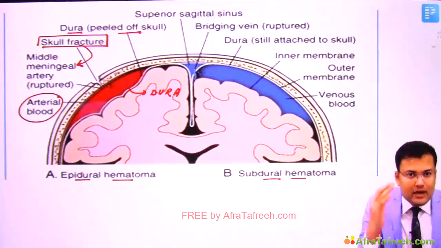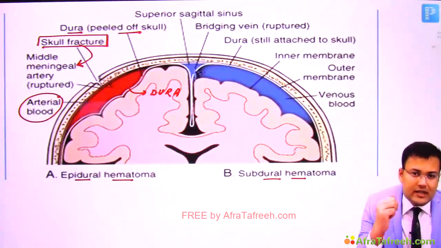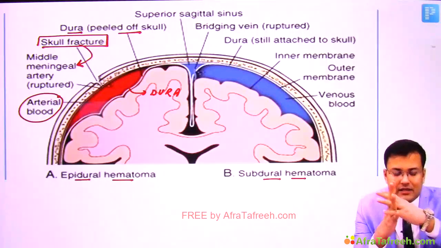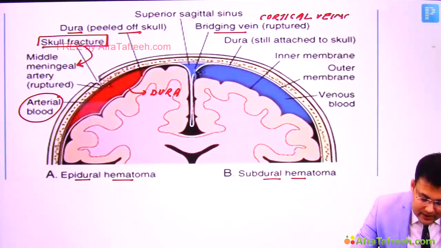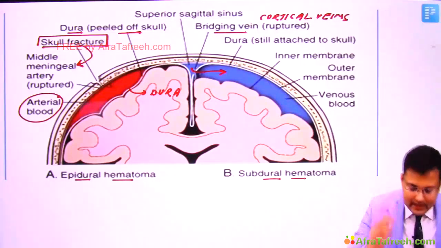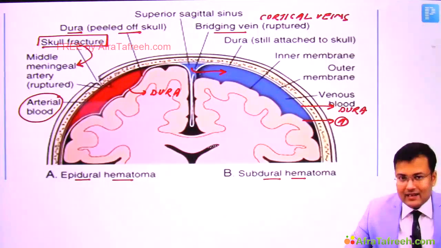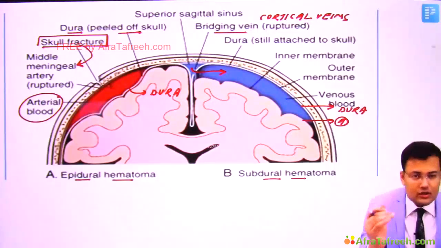Generally in subdural hematoma, head injury is more severe. So here there is significant trauma. Because of this significant trauma, what is the problem? There is injury to the cortical veins or bridging veins. So whenever there is injury to bridging veins or cortical veins, what happens? There is collection of venous blood, and this venous blood is collected between dura and arachnoid. Can you see? This is dura and this is arachnoid. Clear? So here dura is intact, but SDH is going to cross the suture line. It is going to cross the suture line.